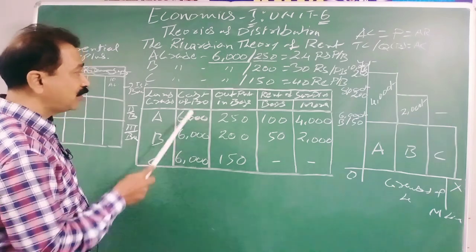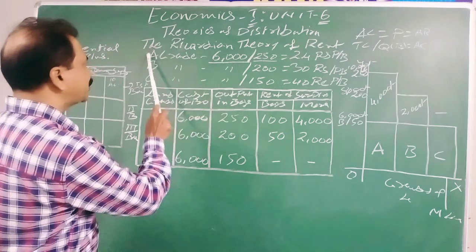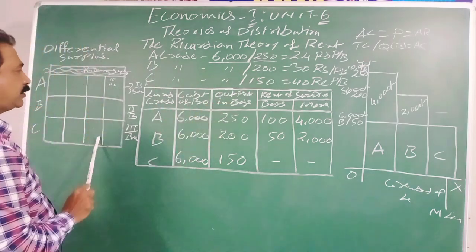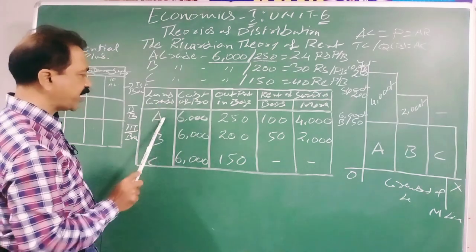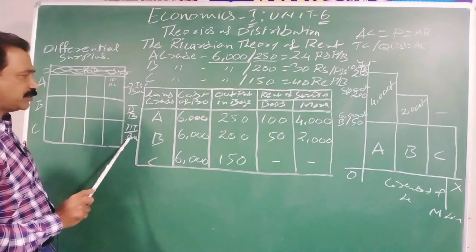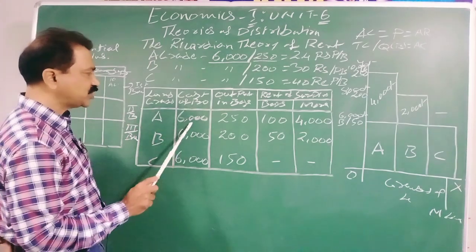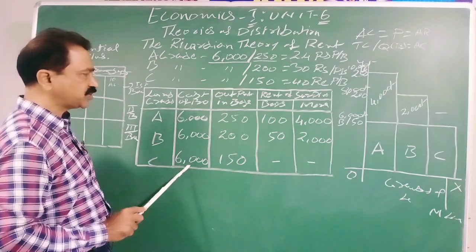Now you got it. We will see this in this table. The same explanation which I showed you here, we are going to see here. Land grades are 3: A, B, C. First batch, second batch, third batch. Cost is the same for the first, second and third batch, 6,000.